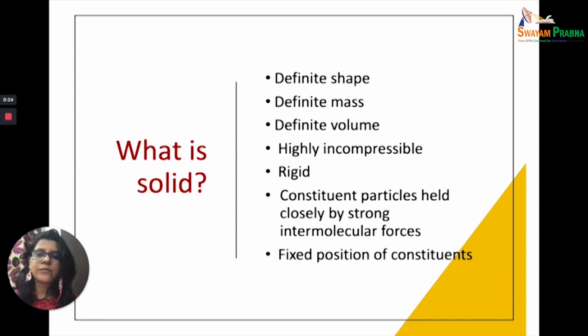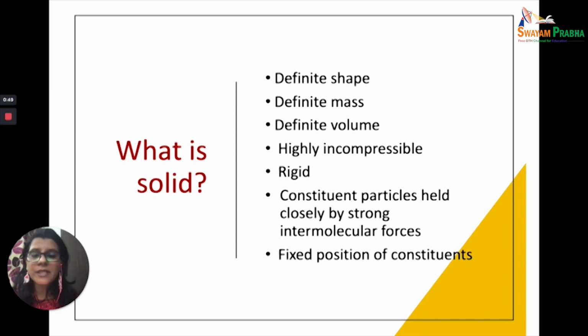Now, in the case of liquids, there is chaos, but the forces are stronger, so the molecules are much closer as compared to gases, and therefore the density is slightly higher than in the case of gases, and you can see that the density and the flow is there as compared to the gases that we were talking about earlier.